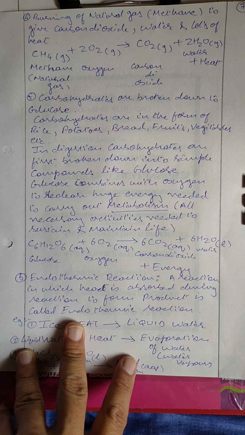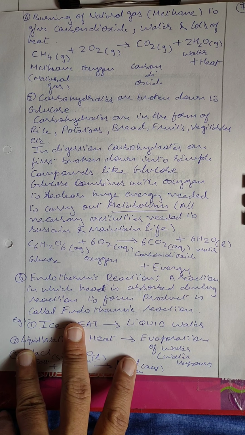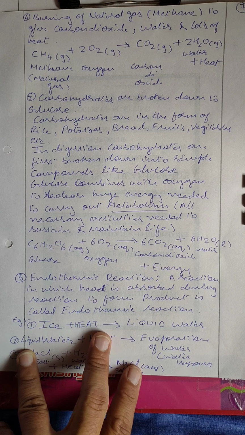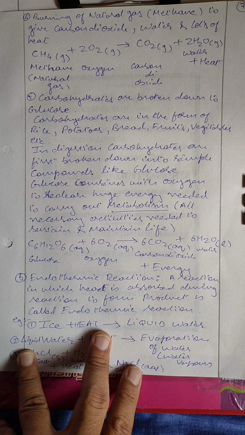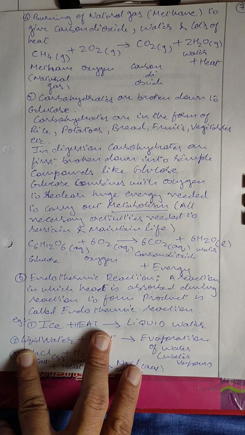We can even take the example of an exothermic reaction like carbohydrates. Normally, whatever we eat, like rice, potato, bread, fruits, vegetables, salan, roti, gosht, anything we are eating, they are carbohydrates. These carbohydrates are complex compounds.